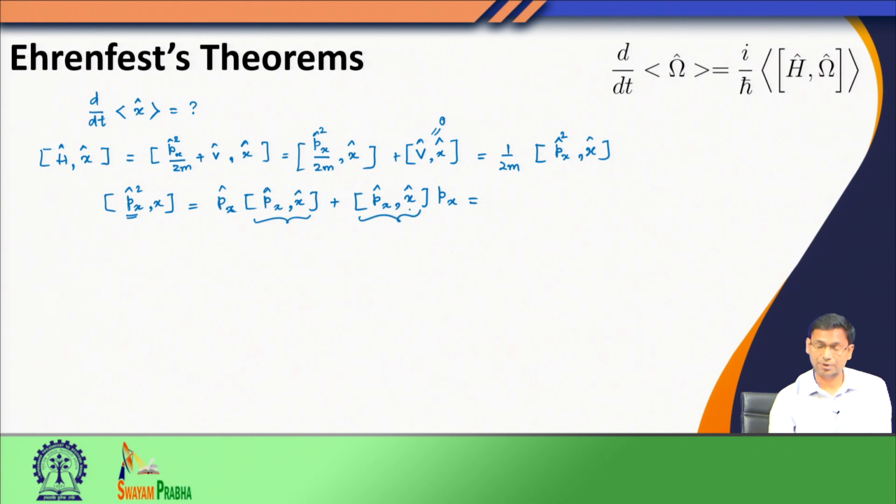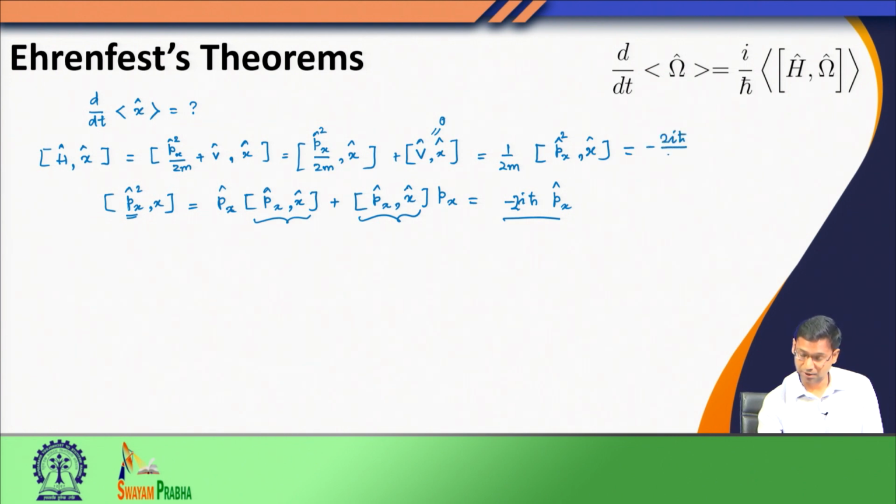Now, when I look at this p x with x, I already know that that is minus I h bar, and this will also be minus I h bar p x. So, that will give me minus 2 I h bar p x. This is the commutation between p x square and x. Now, when I put this result over here, I am left with minus 2 I h bar divided by 2 m, p x.